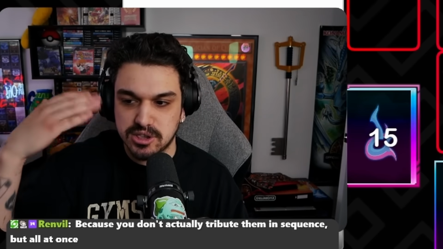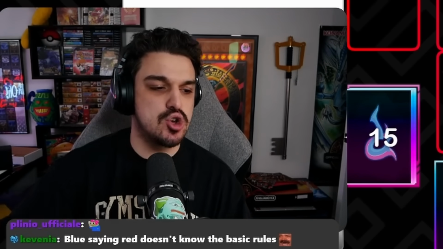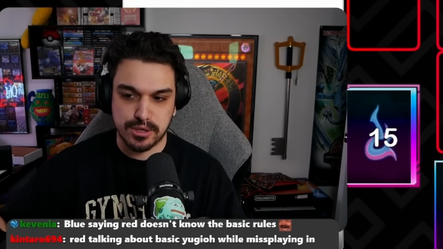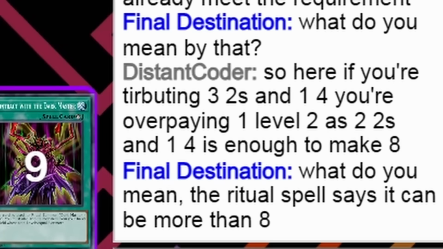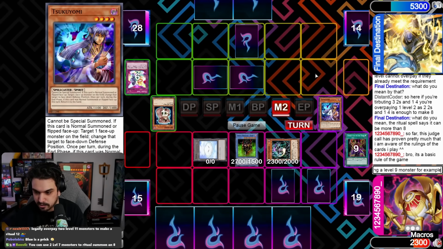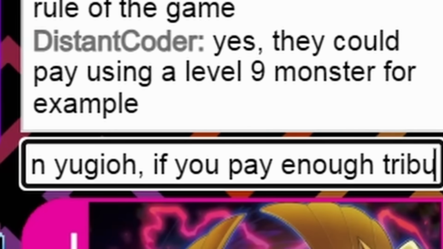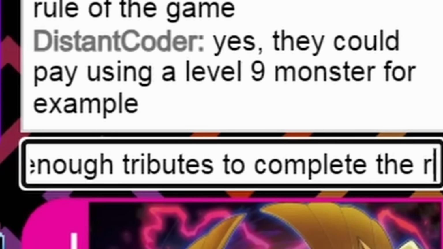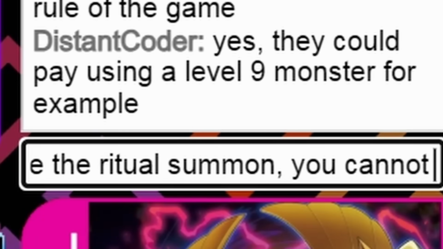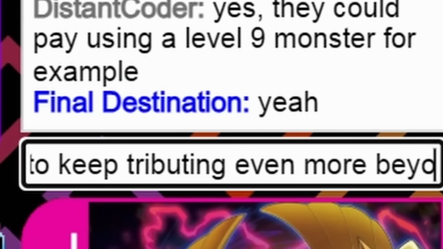So for example, if you get to the point where you get 8 levels worth of stars, you can't choose, I'm going to tribute 4 more things. You know what I mean? That's not allowed. What do you mean? The ritual spell says it can be more than 8. Yes, they could pay using a level 9 monster, for example. However, in Yu-Gi-Oh, if you pay enough tributes to complete the ritual summon, you cannot choose to keep tributing even more beyond that.